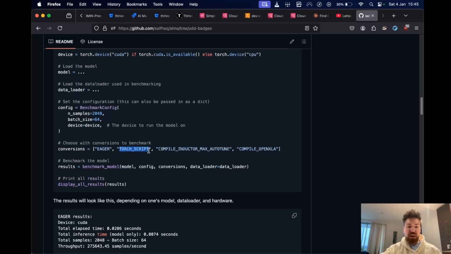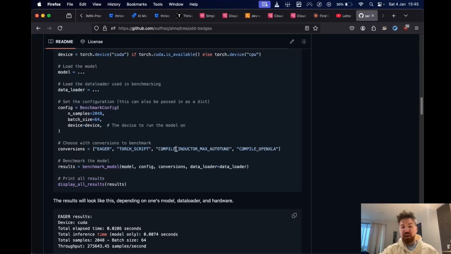Then TorchScript. If you are familiar with the PyTorch ecosystem, you might be aware of TorchScript. It's the OG precursor, along with JIT tracing, to Torch 2.0. TorchScript does not work for every model. If you have data-dependent control flows or anything that's not immediately traceable in a graph, TorchScript will not work, versus Torch 2.0 with Torch compile, that will work, which is why Torch 2.0 exists in the first place. But it's an interesting option to mess around with.